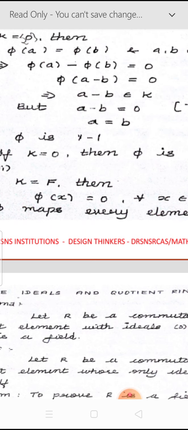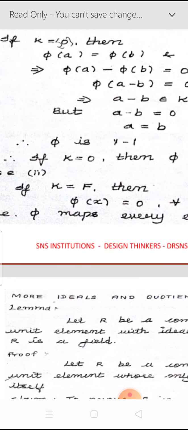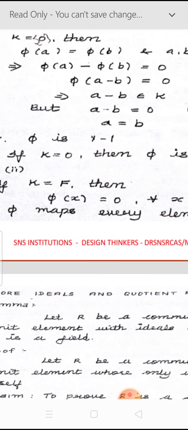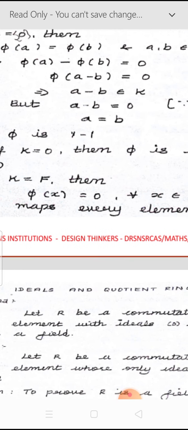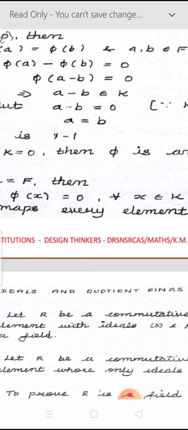If K equals F, then pi of x is equal to 0 for every x belonging to K. We know that since K is the kernel, all the elements of K are mapped to the 0 element of R. So every element x of K will be mapped to 0.